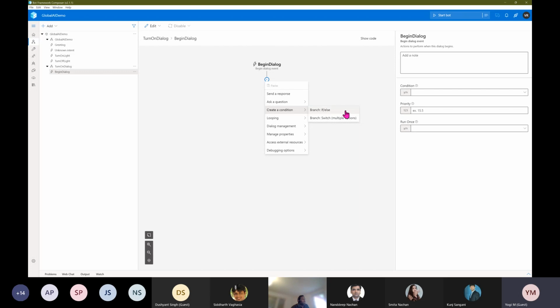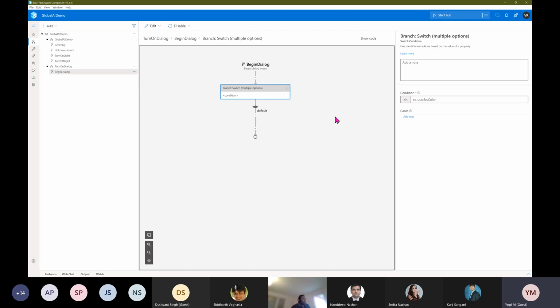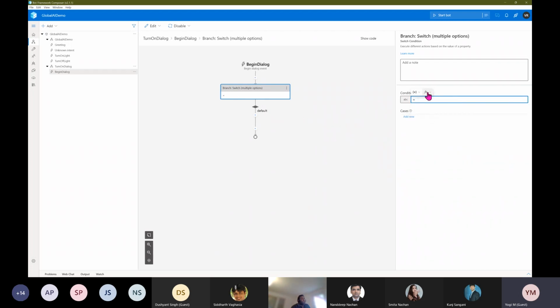If you want to check only one condition, you can use if else. If you want to define multiple conditions, use the switch statement. It is the best way to check multiple conditions, so that you can easily understand the workflow. Here I'm checking the condition with a switch statement, writing an expression.